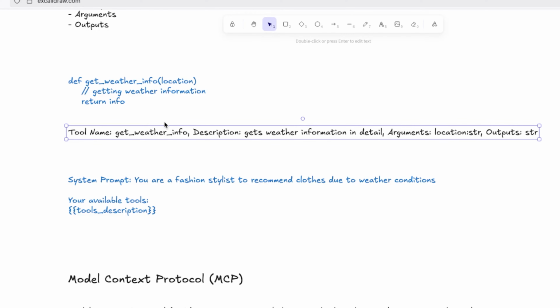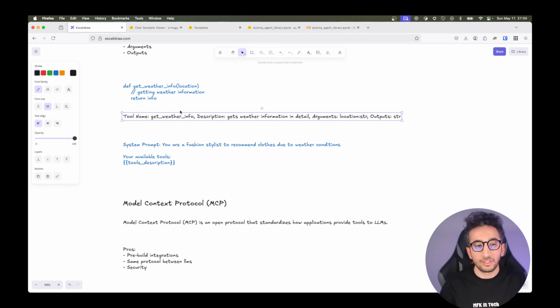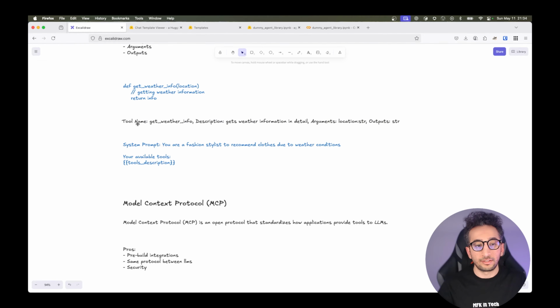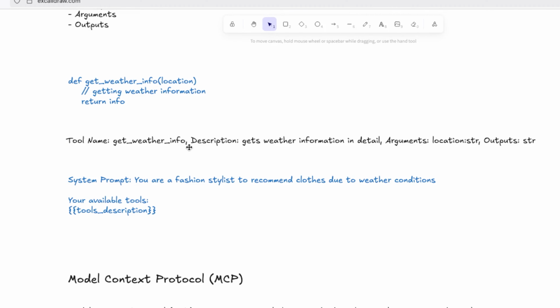We can give this in our system prompt. If you remember, we can give our available tools to the system prompt to say you have these tools, and we can describe it like this. This is our name, get weather info, and this is our description, gets weather information in detail. Our arguments, our inputs, are location as a string, and our response is a string as well.